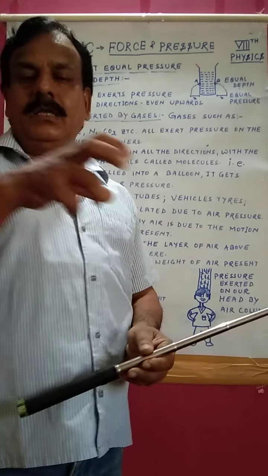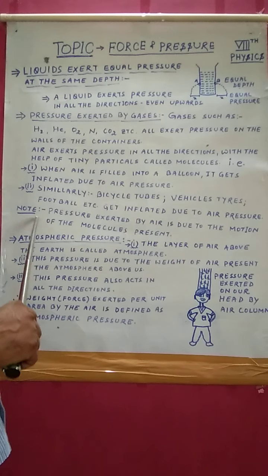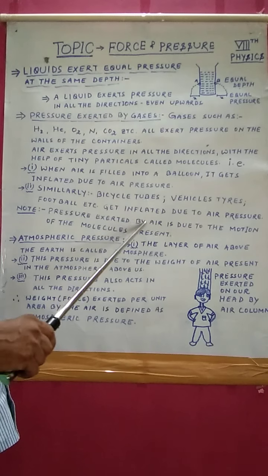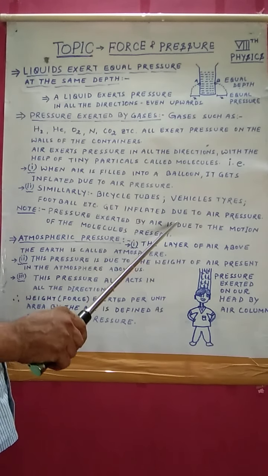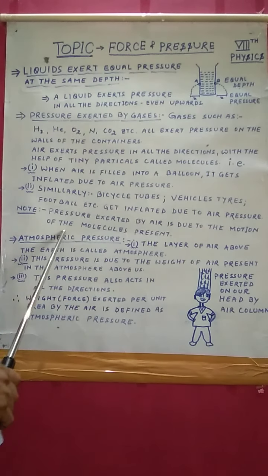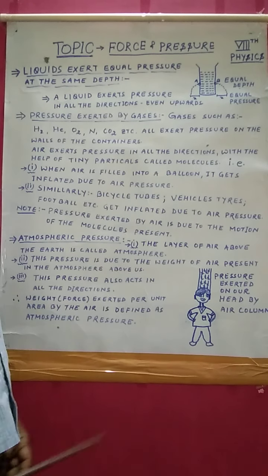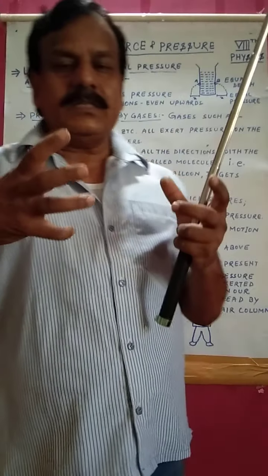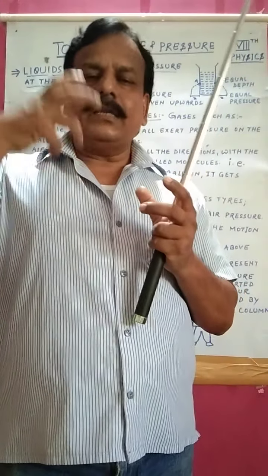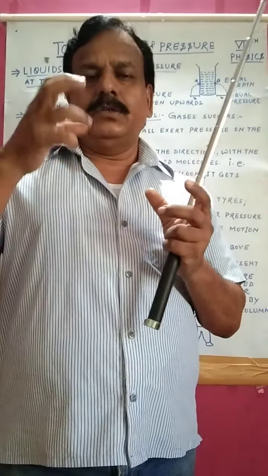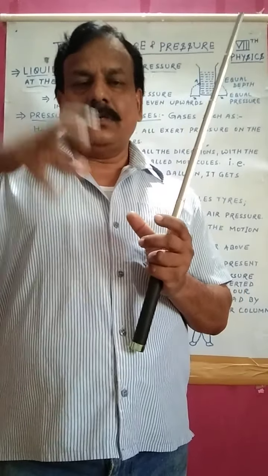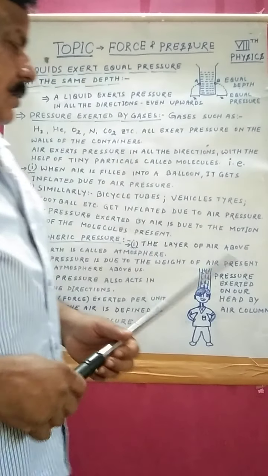Pressure exerted by air. There is a note you should go through. Pressure exerted by air is due to the motion of the molecules present. It means molecules present in the air are all in motion, and all have weight, that's why they produce pressure.